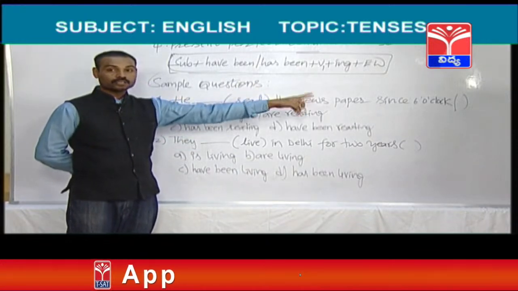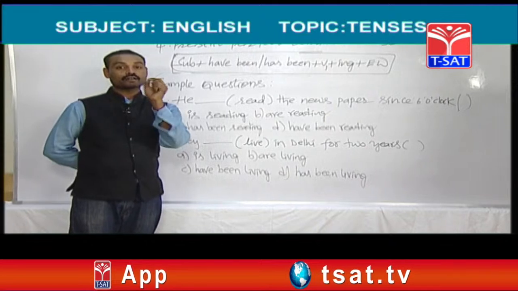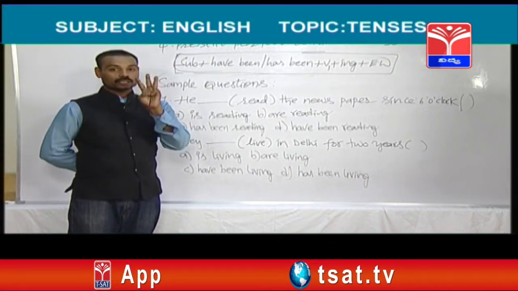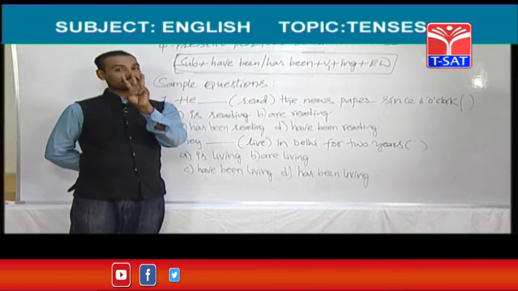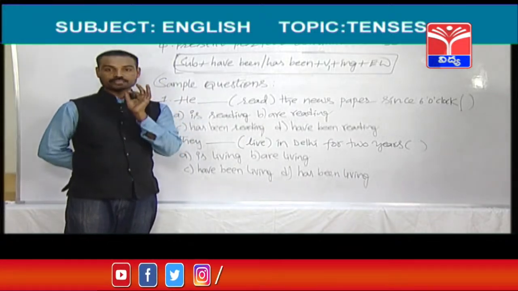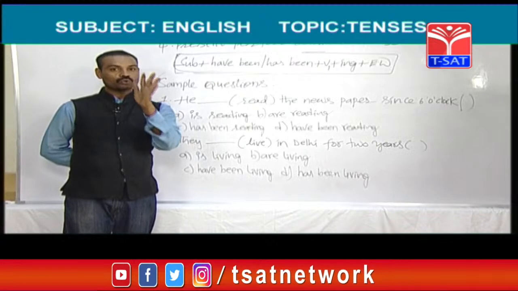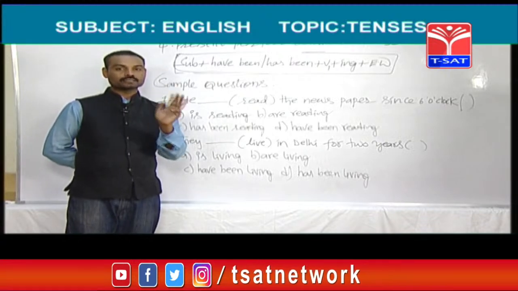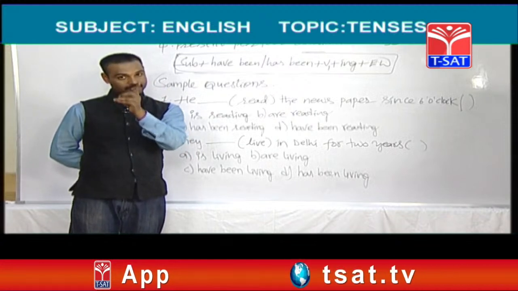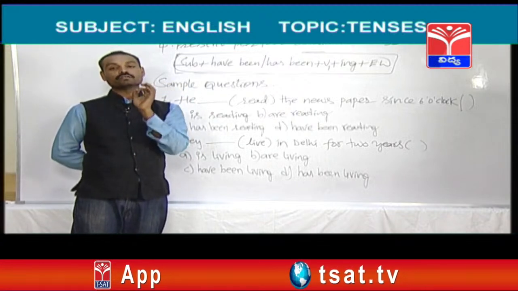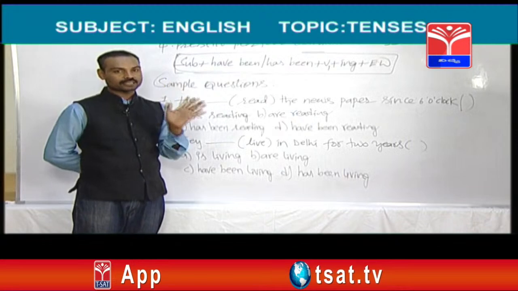See, since. Whenever you find out since or for and how long, in every tense there will be some keywords, I told you. So in this tense there are 3 keywords. They are since, for and how long. Whenever you find out these 3 keywords, since, for and how long, you should understand that that sentence has been given from present perfect continuous tense.